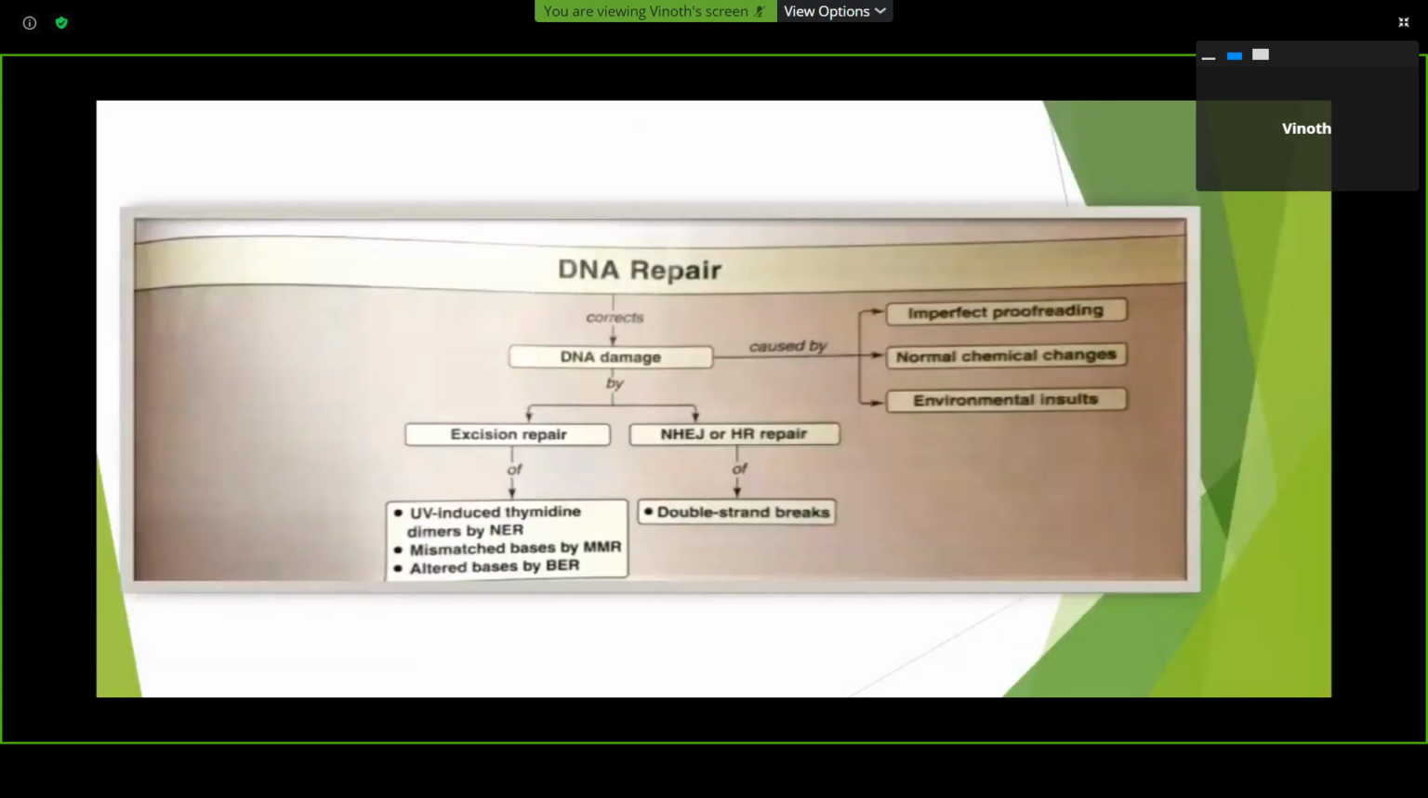And this is a summary of the DNA repair mechanism. DNA damage is caused by imperfect proofreading, normal chemical changes, and environmental insults. DNA damage is repaired by excision repair, non-homologous end joining, or homologous recombination repair. Excision repair is carried out by nucleotide excision repair and base excision repair, and double strand breaks are corrected by non-homologous end joining repair and homologous recombination. And thank you.